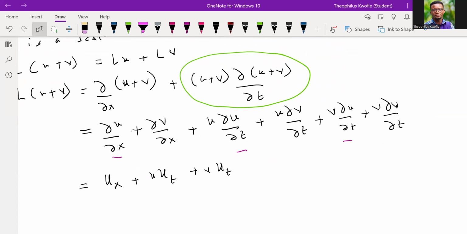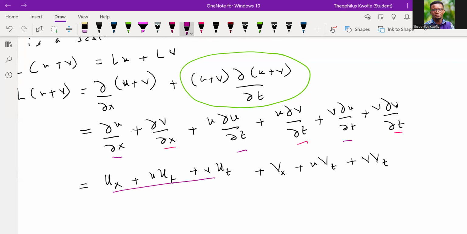All right. So on that, what about the other one? With the V's, we have this, we have that and that. So we're going to have the partial of V with respect to X, and we also have U multiplying the partial of V with respect to T, and then we also have V multiplying the partial of V with respect to T. Now at this point, let's see what we can do.